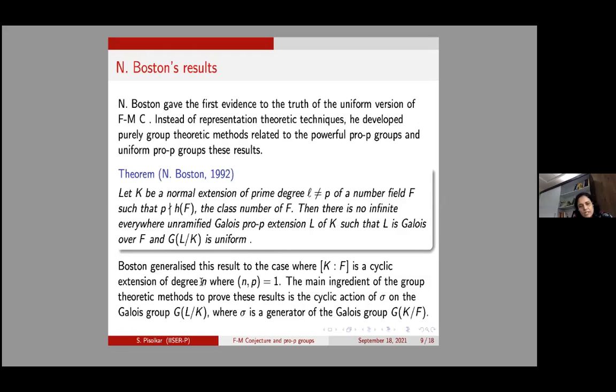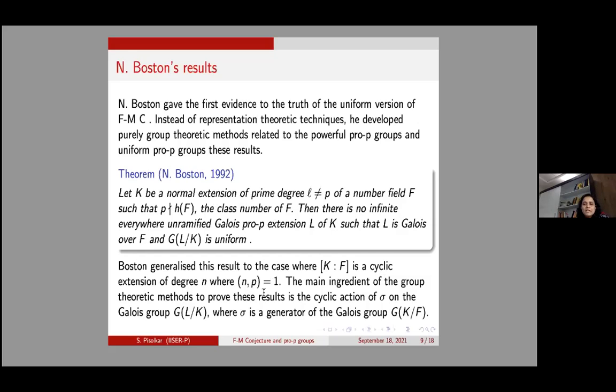Boston generalized his result to the case where K over F is a cyclic extension of degree n, where n and p are coprime. Earlier, K over F was of prime degree. Then he generalized it to any n where n and p are coprime.